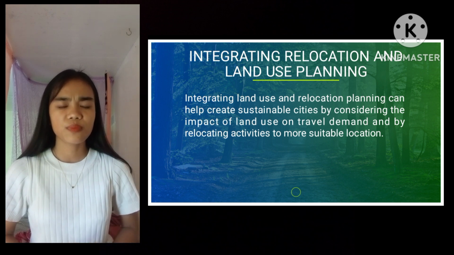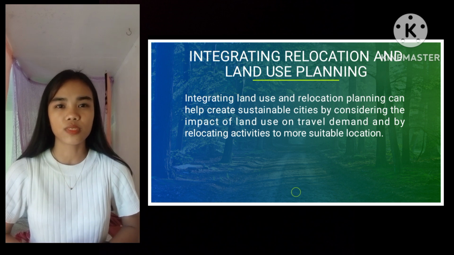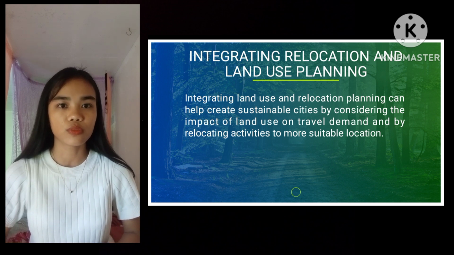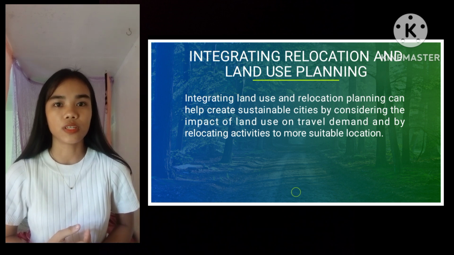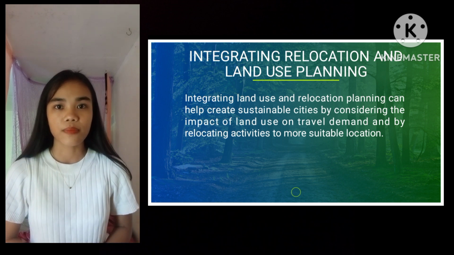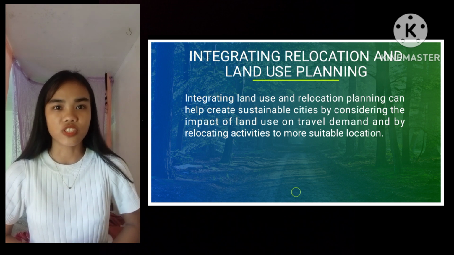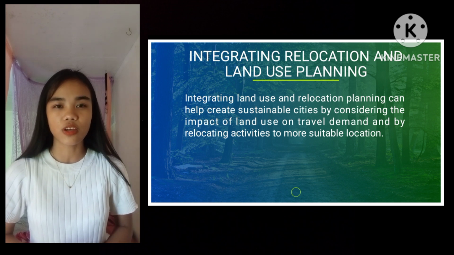It means making smart choices about where things go, like putting homes and businesses closer together to reduce car trips or moving activities away from areas that are vulnerable to flooding. This helps create cities that are sustainable, efficient, and resilient to the challenges of a changing climate.